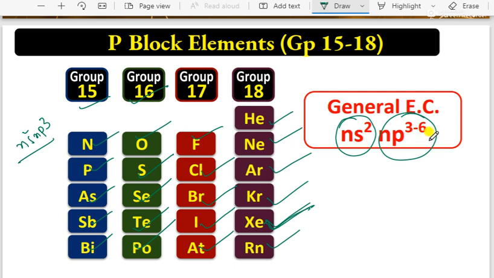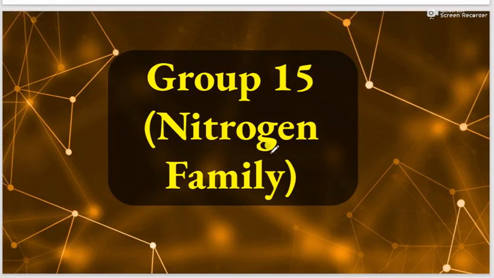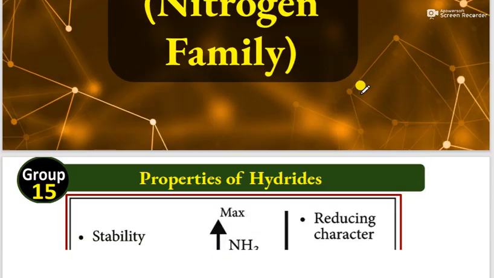Right now I'm going to discuss only these four groups, that is, groups 15 to 18. First, remember group 15 is also called the nitrogen family. So this itself gives an idea that in the chapter we discuss nitrogen properties and phosphorus properties only. Not much on the others, only nitrogen properties will be focused on more. This is also called the pnictogen family.